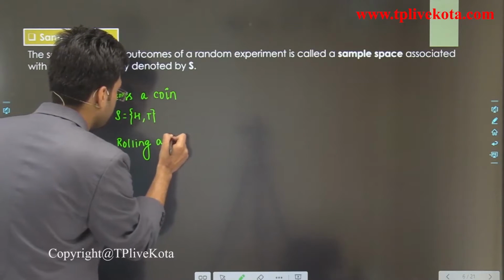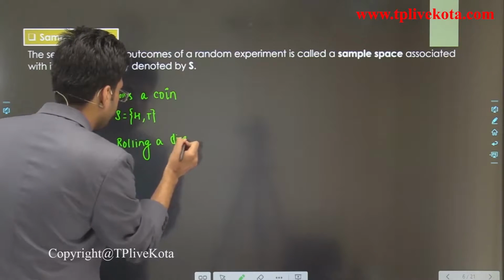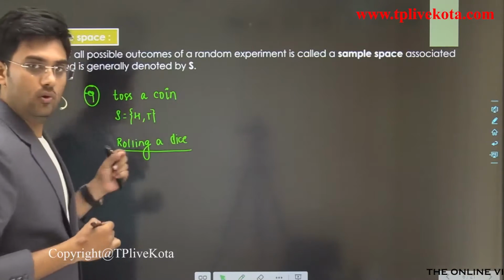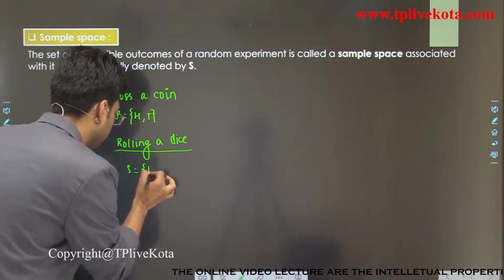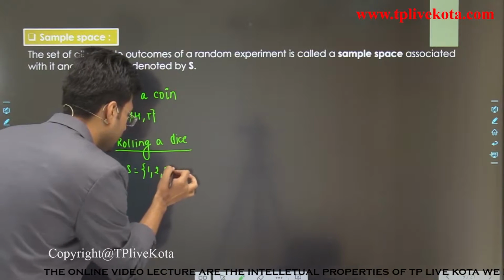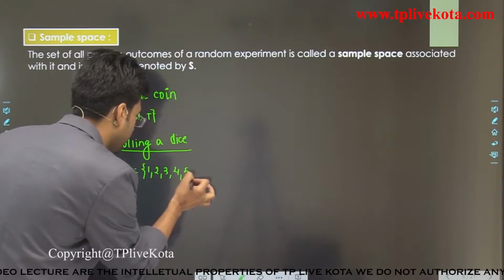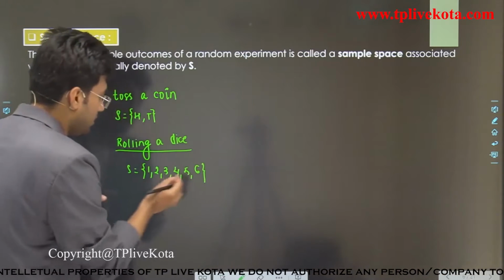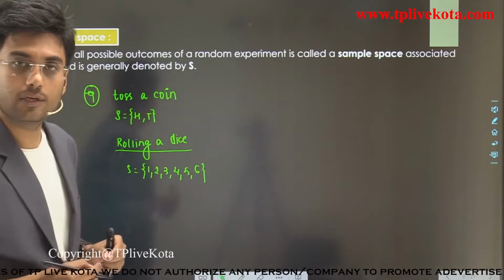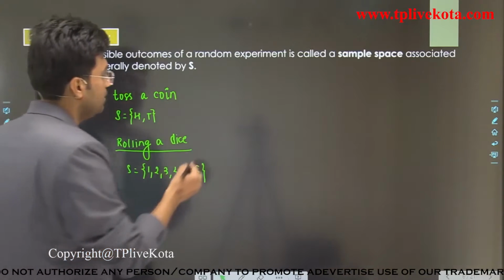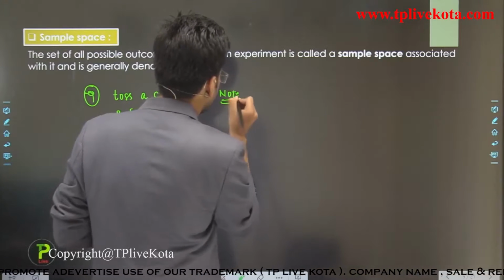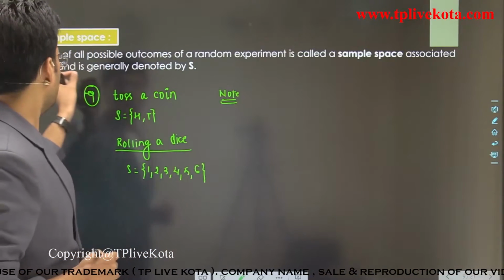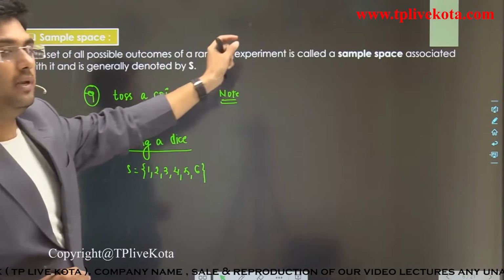Now, for example, rolling a dice. When we roll a dice, we get 1, 2, 3, 4, 5 and 6. These are all possible outcomes. Clear? And students, there is a very important note for us. Here it is the set of all possible outcomes.